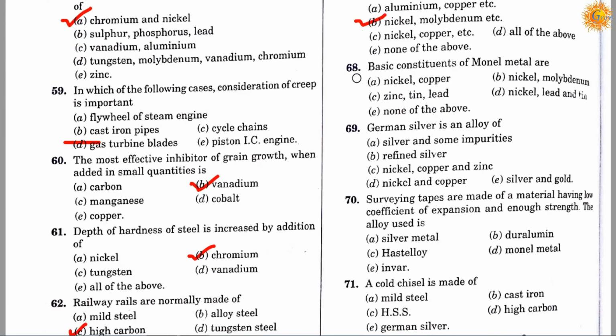Question number 68. Basic constituents of Monel metal are: option A, nickel, copper; option B, nickel, molybdenum; option C, zinc, tin, lead; option D, nickel, lead and tin; option E, none of the above. Correct answer is A. Basic constituents of Monel metal are nickel and copper.